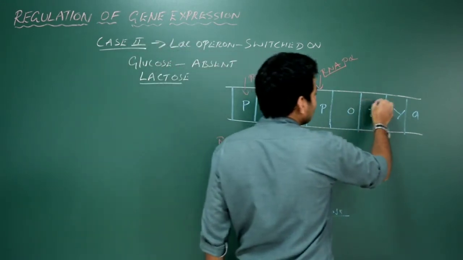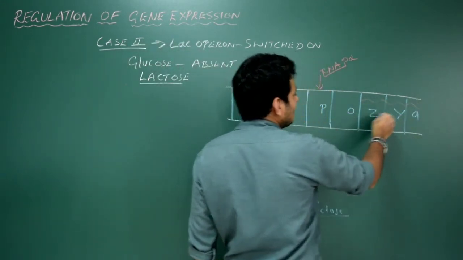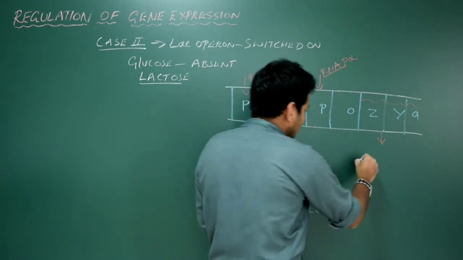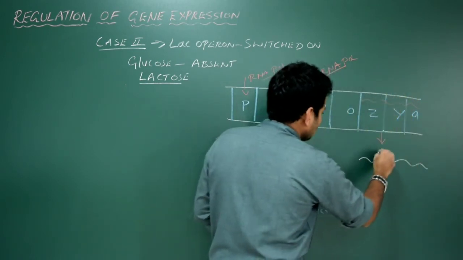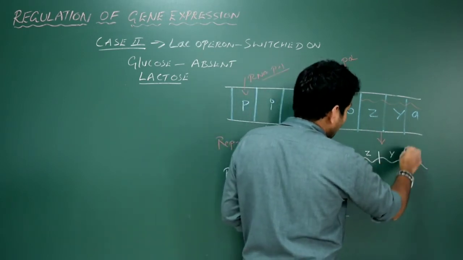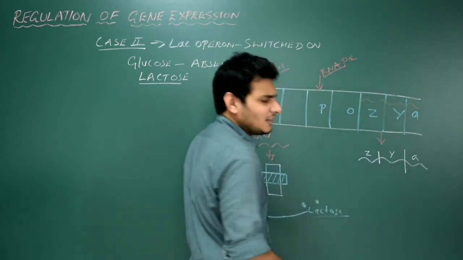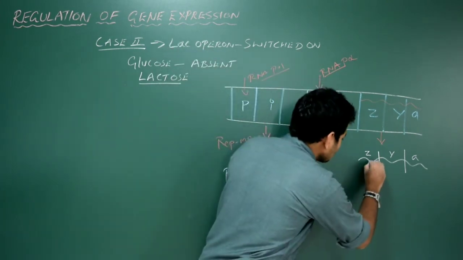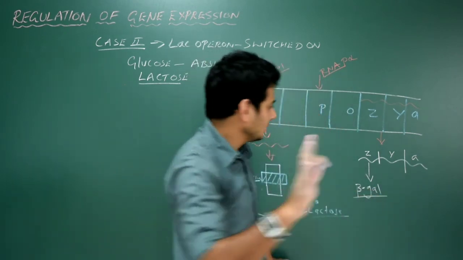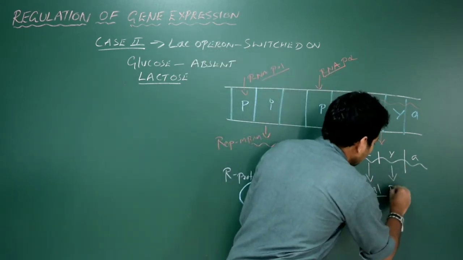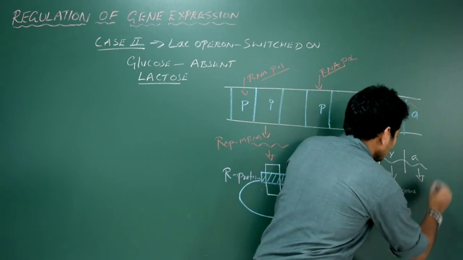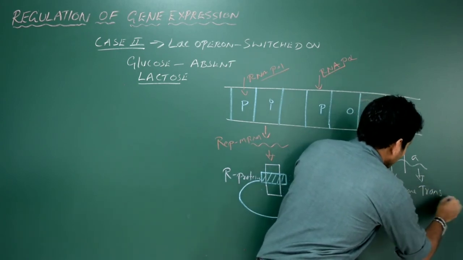So it's going to read the template strand of the structural gene where ZYA genes are now transcribed to produce the mRNA. So let me just give you the diagram of mRNA here. Okay, so this mRNA is the part of gene I, gene Z, and this is the part of gene Y, and this is now gene A, like mRNA codons. And it's going to produce, this Z will produce beta galactosidase. No need of writing full name, right? Beta galactosidase. Y will produce the permease enzyme, and A will produce the transacetylase enzyme.